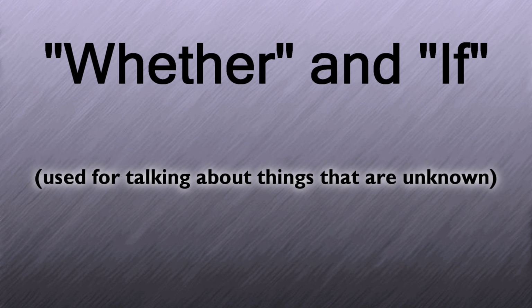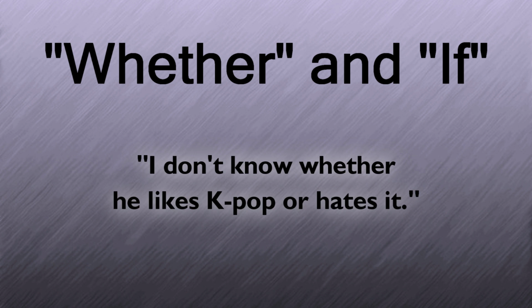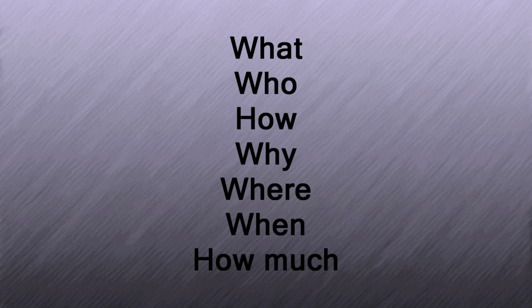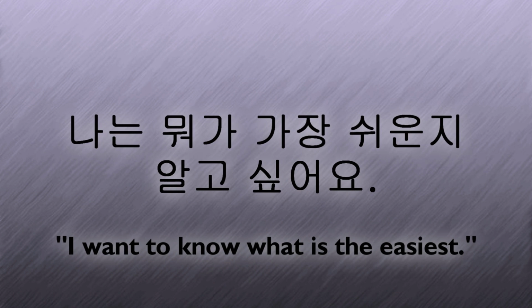This meaning is similar though to whether and if, because in the sentence, I don't know whether he likes K-pop or hates it, you're also talking about something that is unknown, him liking K-pop or him hating K-pop. Because we're talking about things that are unknown, you'll often see this form used with words such as what, who, how, why, where, when, and how much. Here are some examples using each of those.